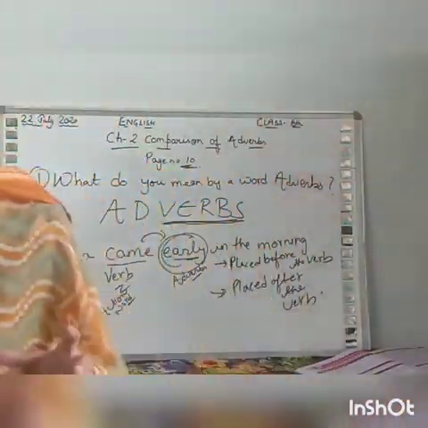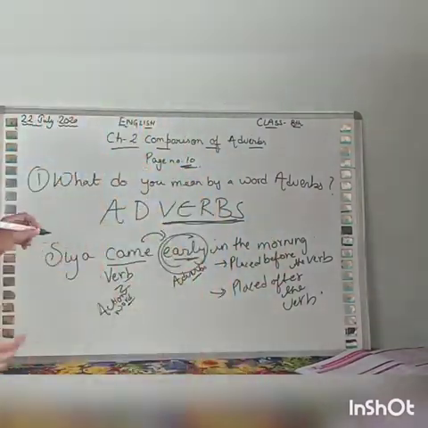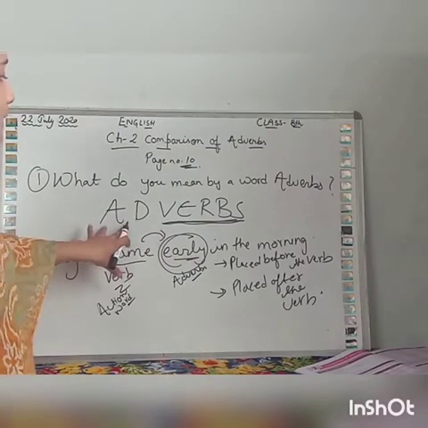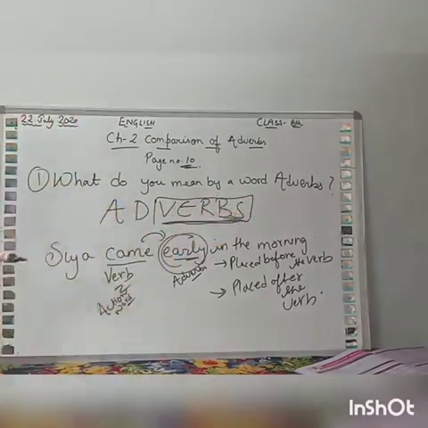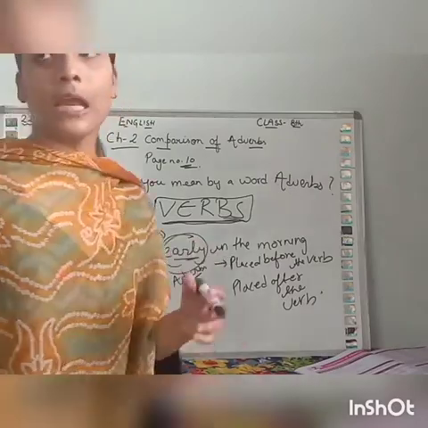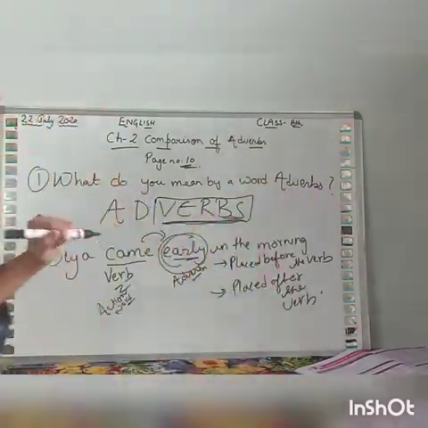Adverbs are the words which tell more about the verb. From the spelling you can see that it is telling more about the verbs. And an adverb can be placed before the verb or after the verb.